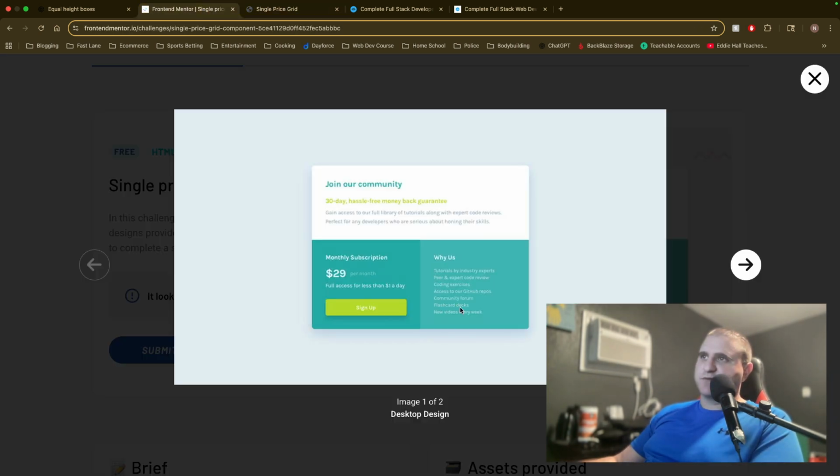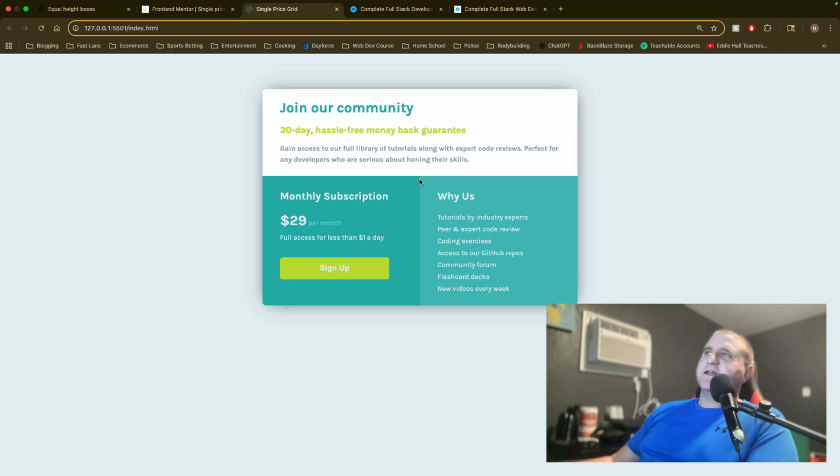So it's pretty identical. It's pretty close. It's not pixel perfect. I'm not using design software. I'm just eyeballing everything. I was over here and I had like an issue.